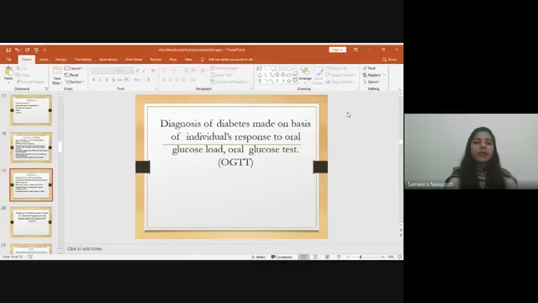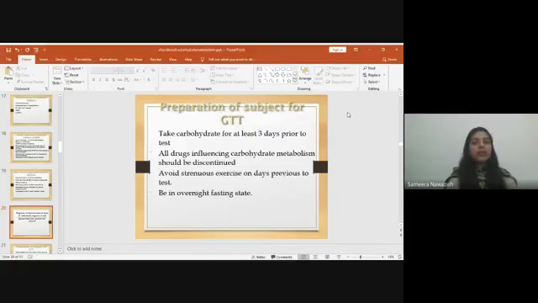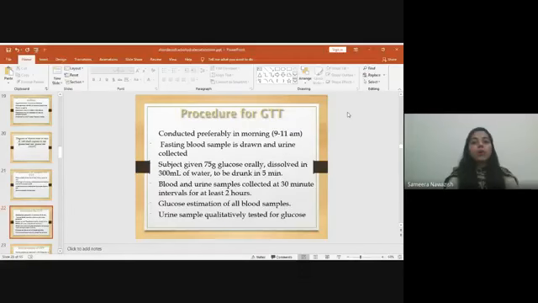Carbohydrate intake for at least 3 days prior to the test is recommended. All drugs influencing carbohydrate metabolism should be discontinued. Avoid excessive exercise on the days previous to the test. Be in an overnight fasting state to prevent the chances of insulin overload. The procedure of GTT is preferably conducted in the morning, 9 to 11 a.m., which is suitable for most patients.